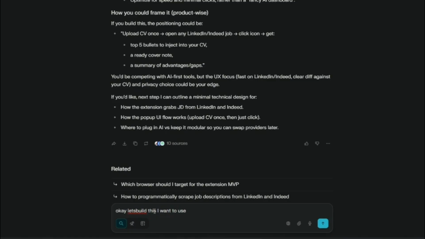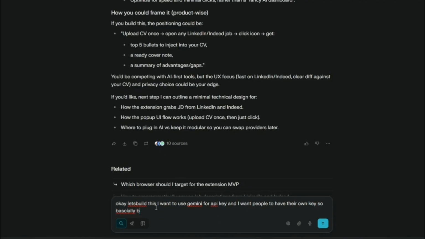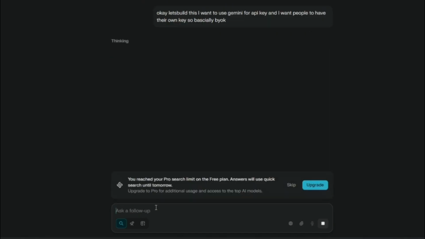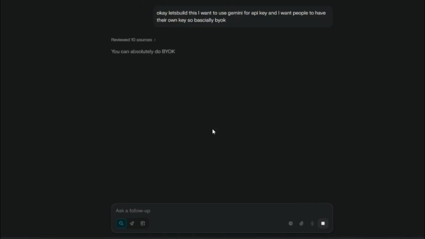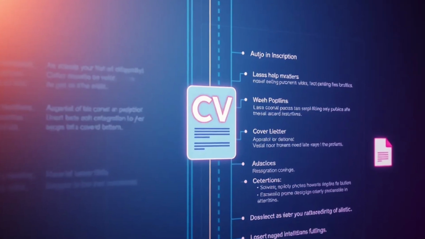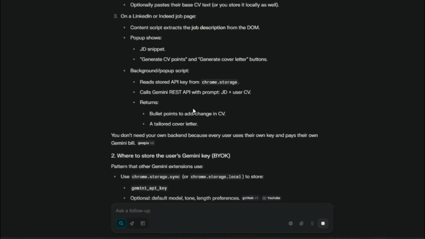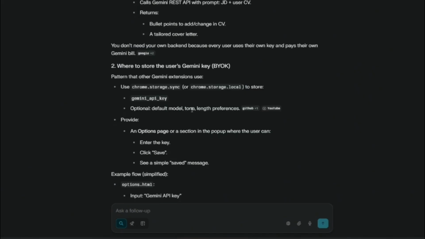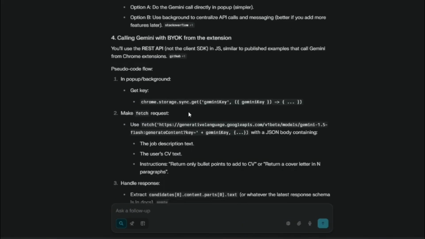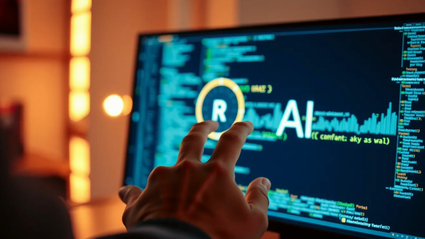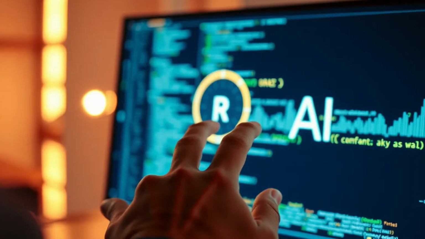So what I'm doing is I'm telling Perplexity that I want to build this extension with Gemini, because what I want is, when I have a job description and my CV and click analyze, Gemini should be able to give me the customized points and a cover letter. And why Gemini? Because Gemini offers a free API key and it doesn't charge. So that's why I'm using Gemini for my personal project.